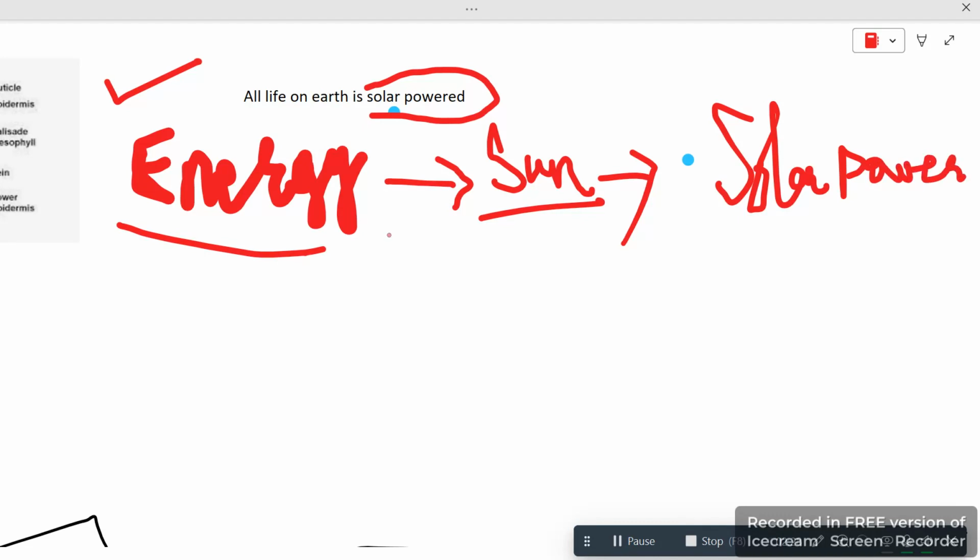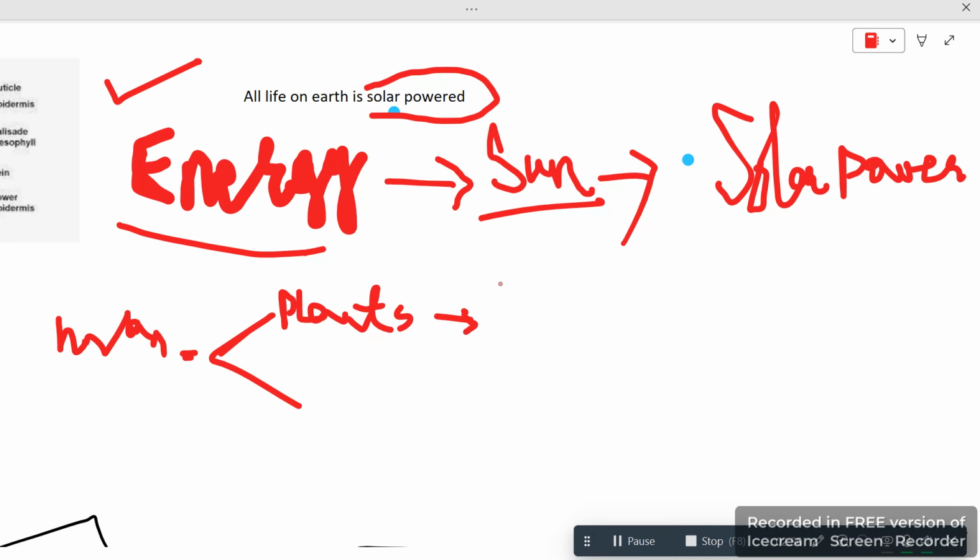So if we talk about human food, how humans eat, we have two categories. If we talk about the plants, they trap, I'm just telling you, note this word. Plants get the energy from what? They get energy from the sun. So we can write there the sun energy, which is solar power. Then if we talk about food for humans, what do we eat? For suppose we eat chicken.